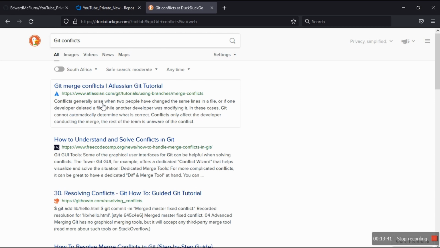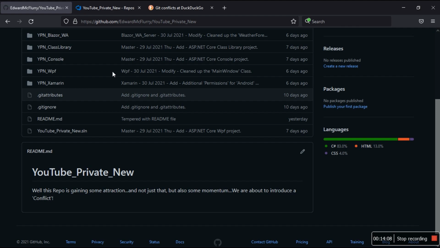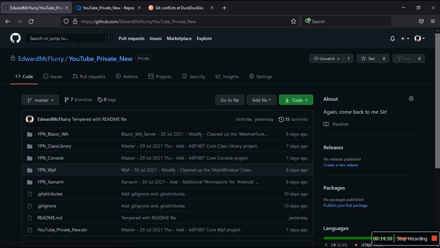Conflicts generally arise when two people have changed the same lines in a file. There we go. Or if one developer deleted a file while another developer was modifying it. In these cases, Git cannot automatically determine what is correct. Conflicts only affect the developer conducting the merge. The rest of the team is unaware of the conflict.